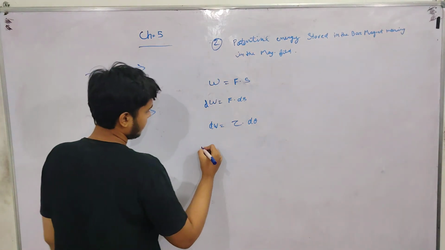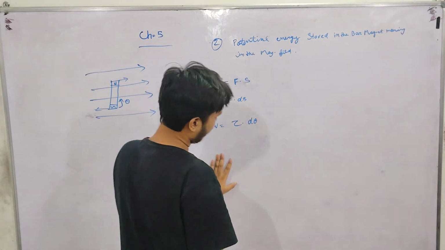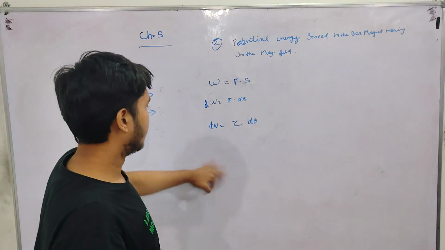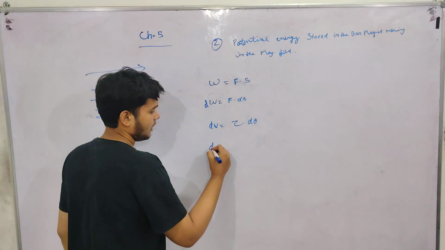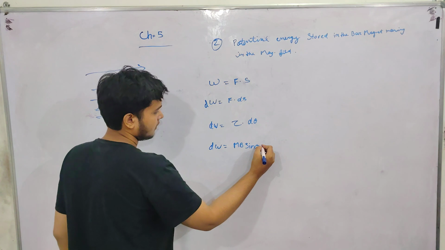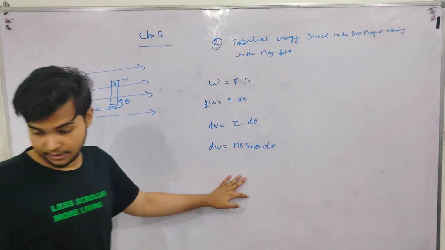Integrating both sides, first we will put the value of torque from the before derivation. We put dW equals mB sin theta into d theta.